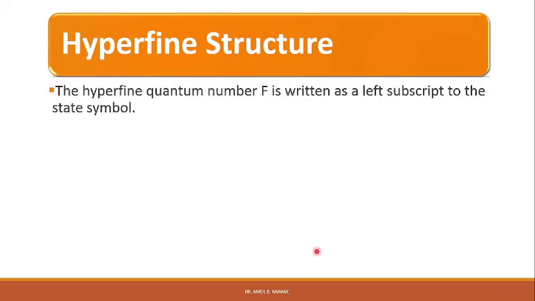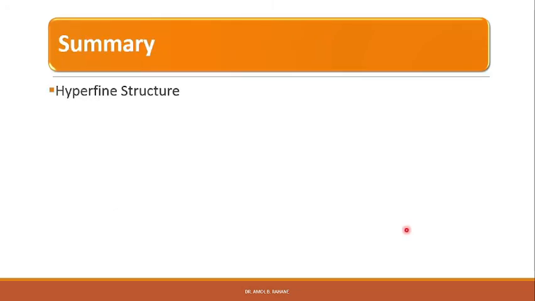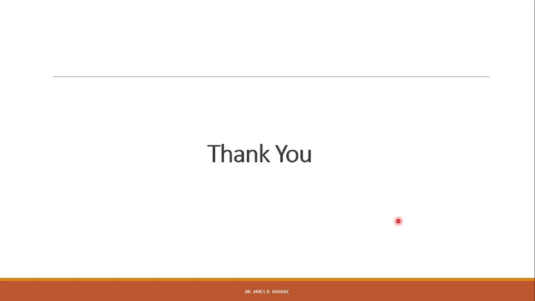The hyperfine quantum number F is written as a left subscript to the state symbol. That means 2S plus 1, F, L, J. So for doublet D 5 by 2 state having an F value of 3, it is written as doublet D 5 by 2, and 3 is written as the left subscript to the state symbol. So in summary, we have studied the hyperfine structure. Thank you.